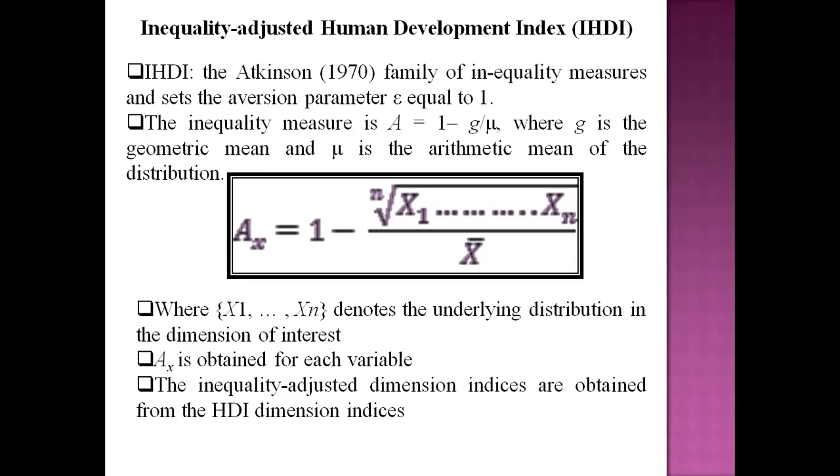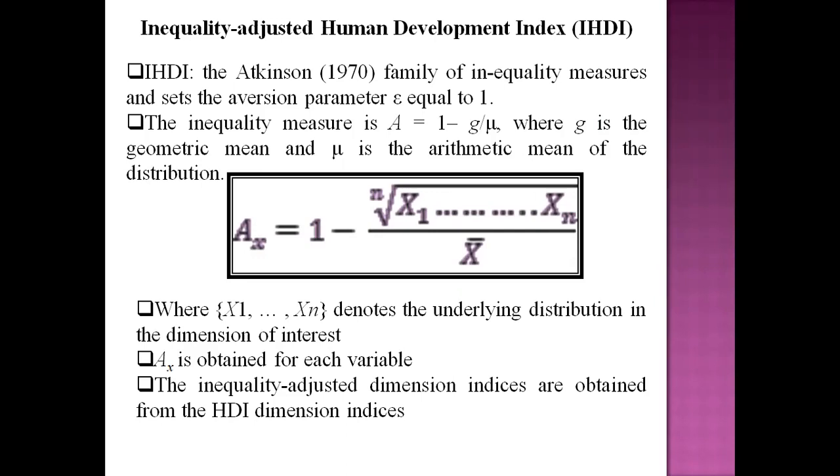For any distribution, there are three indicators we have assumed: health indicators, education indicators, or income indicators. So X may be any of these indicators. We will estimate A suffix X, that is the Atkinson index of all the indicators or all the dimensions.